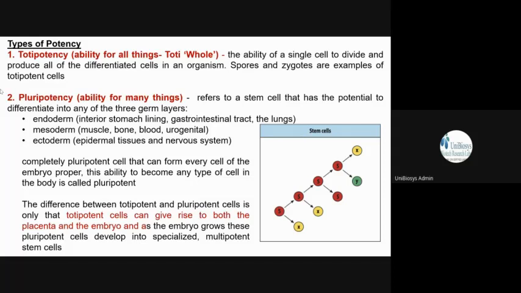So in a pluripotent cell, if a cell is said to be pluripotent, it cannot form the placenta. Okay, it cannot as such form the embryo. What can it form? A pluripotent cell can form the germ layers. Okay, so it can form the germ layers only. It cannot form the placenta. It cannot form the embryo. So that is why that cell is said to be pluripotent, not totipotent.